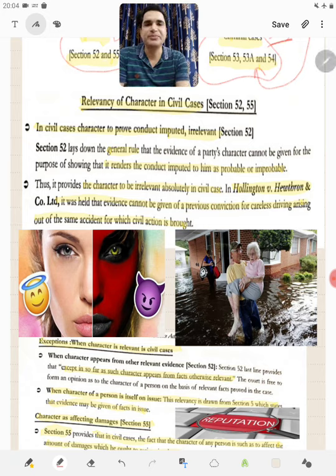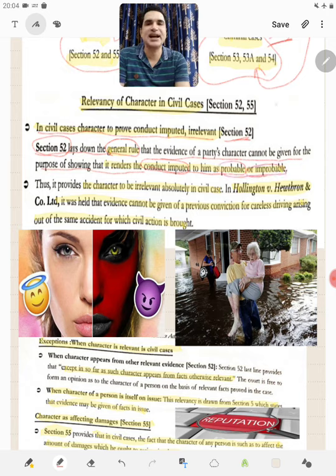Section 52 reads, in civil cases, character to prove conduct imputed irrelevant. Section 52 lays down the general rule that evidence of a party's character cannot be given for the purpose of showing that it renders the conduct imputed to him as probable or improbable.